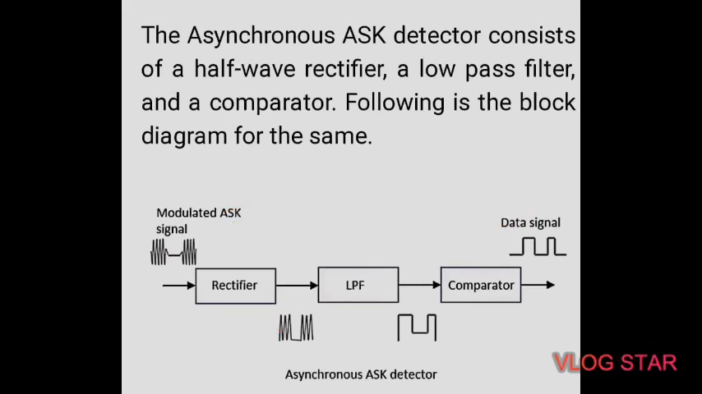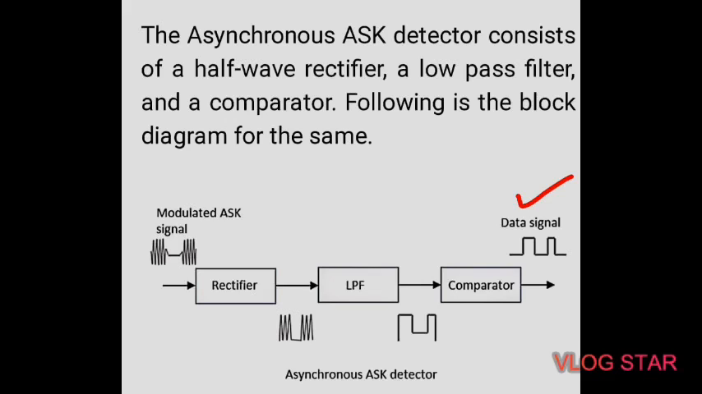Then the low frequency value is given to this comparator, and what is the role of this comparator? It will compare the values and deliver the digital output in this manner, in the form of a digital pulse. So this is the asynchronous ASK demodulation, or we can say asynchronous ASK detection.